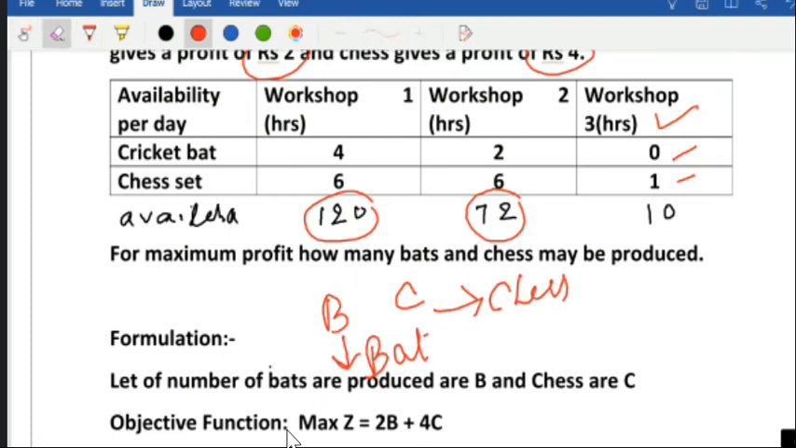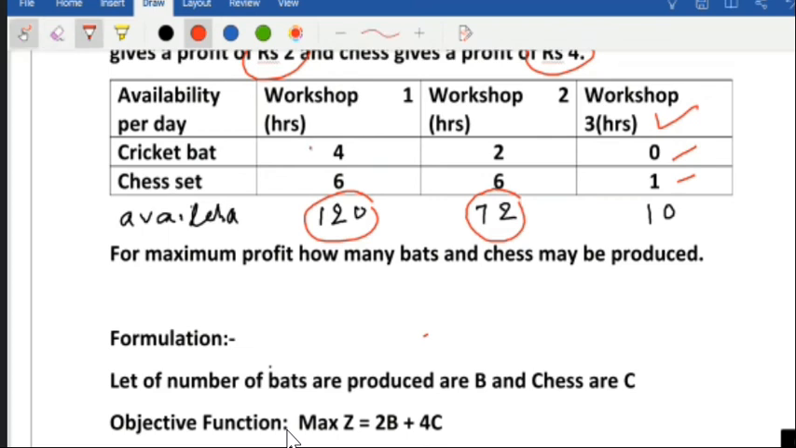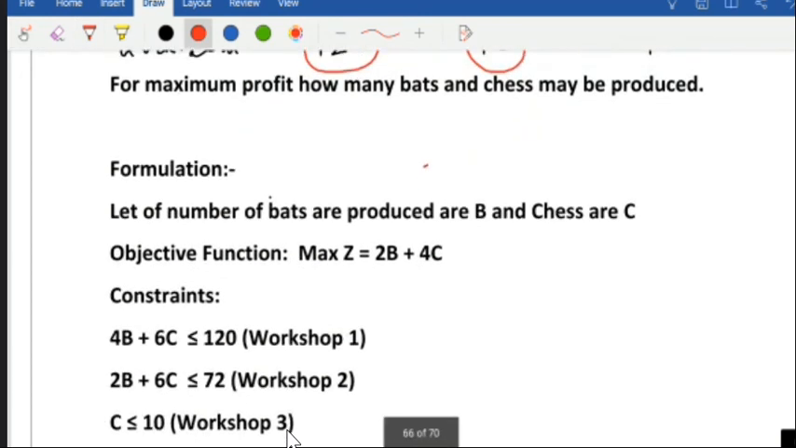So you can see very well, first equation 4B plus 6C, because works of 1 is working 4 hours for cricket. So total hours for cricket is 4 into B. Here 6 into C. So 4B plus 6C, but it should not exceed 120 hours. Okay. So you can see the equation I have written here at the bottom. Yeah, 4B plus 6C less or equal to 120.